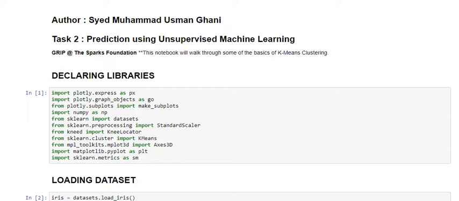This is task 2 for Spark Internship. Unsupervised machine learning is training on the data without the labels. The algorithm used here is K-means clustering.